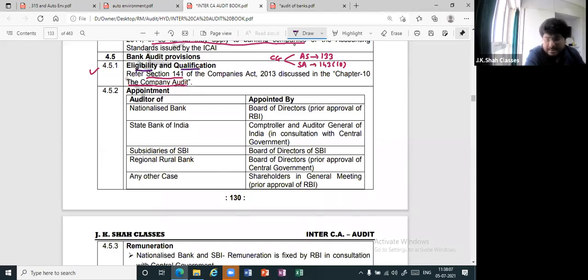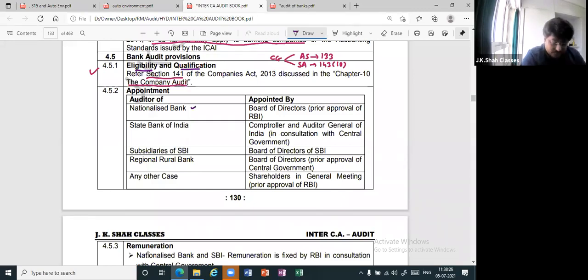Okay. Now, when you talk about appointment, firstly, there is eligibility and qualification. Can I say that is the same as company audit? Either an individual or a firm. Individual when you are a practicing CA, firm when majority of the partners are practicing CAs. Perfect. Thereafter, appointment. Now, appointment of the auditor will depend upon the different types of the banks.